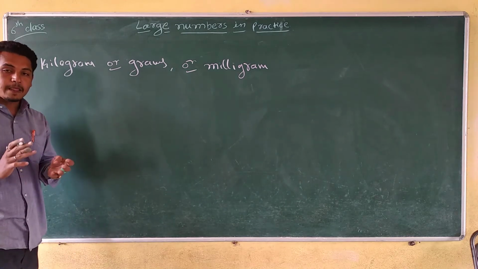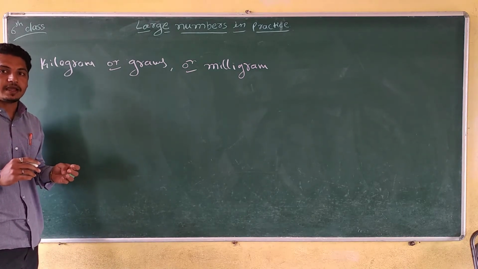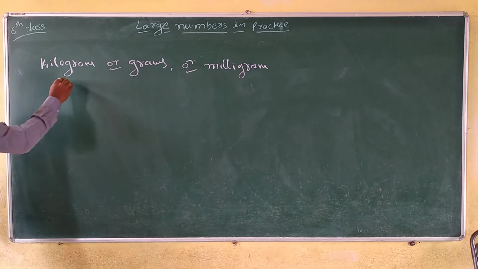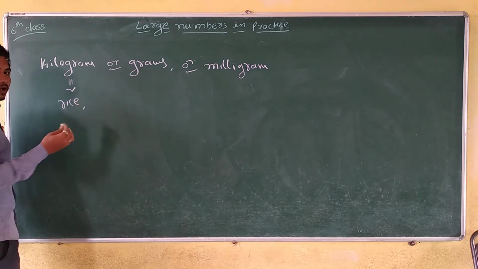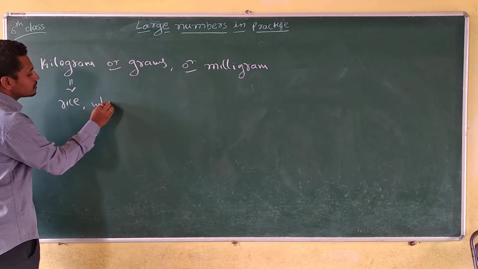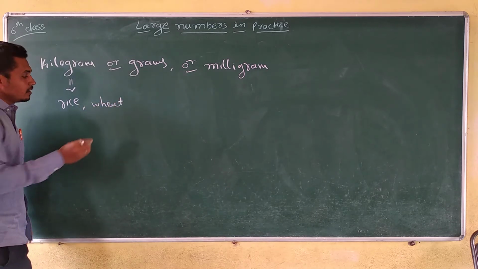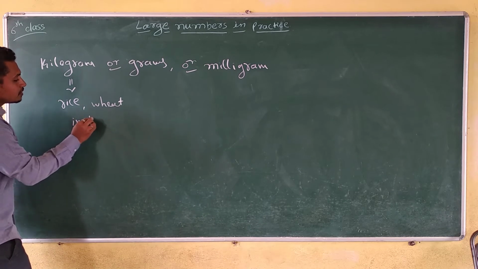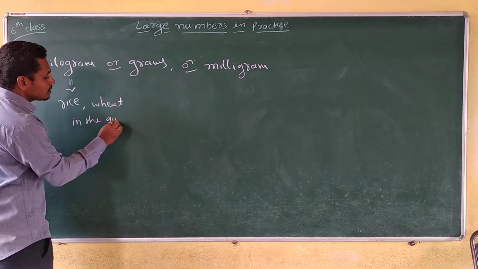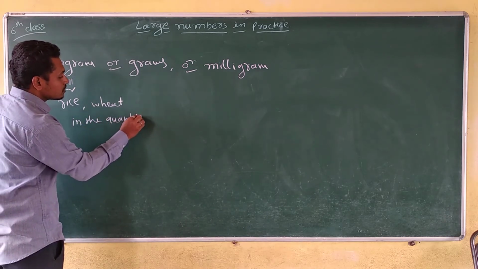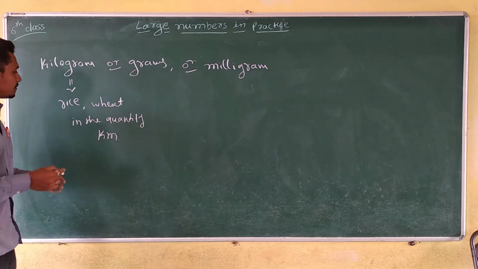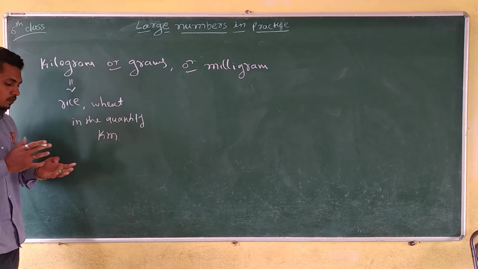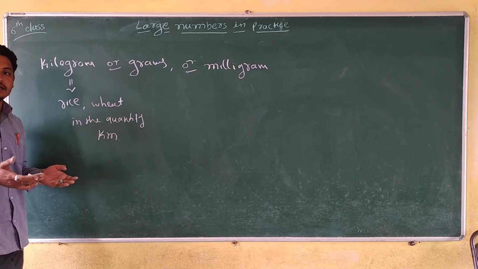So you go to the market. If we buy rice or wheat, we buy it in the quantity of kilograms. For example, rice you buy 1 kg or 2 kg or 5 kg or 50 kg. Is it right?